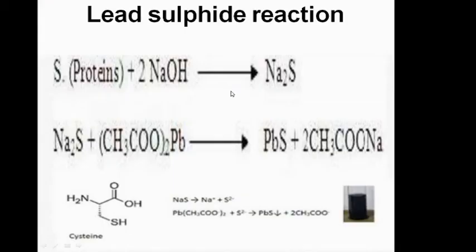This is the slide, so see carefully. In the protein, the S indicates the sulfur present in the protein, which reacts with sodium hydroxide to form sodium sulfide. This sodium sulfide reacts with lead acetate to form lead sulfide. Lead sulfide is black in color. It is precipitated in the black color form.